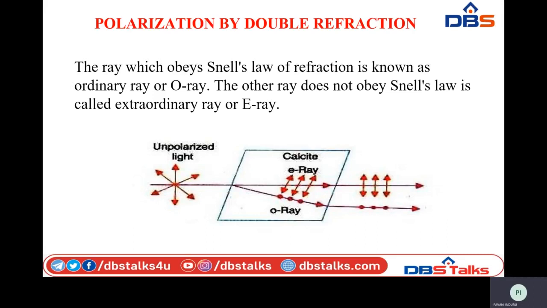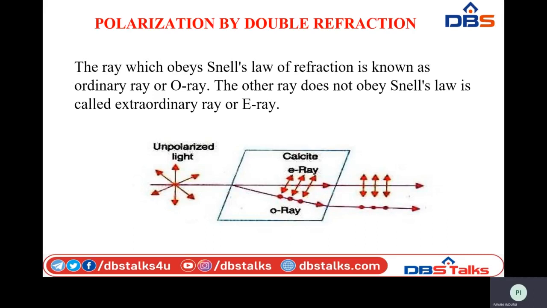It will travel in a straight line, and it comes out of the crystal as linearly plane polarized light, which has vibrations in only a single plane. Here the E ray will have different velocities in different directions, and its velocity is not uniform inside the calcite crystal. These are the main differences between the extraordinary ray and the ordinary ray.